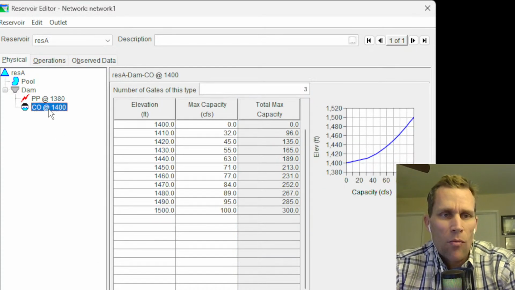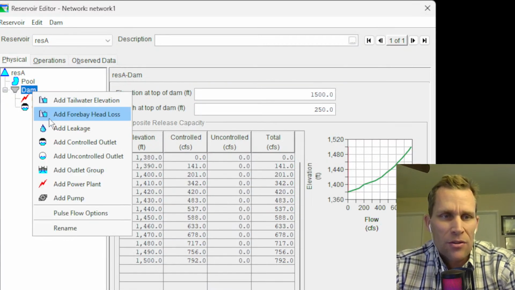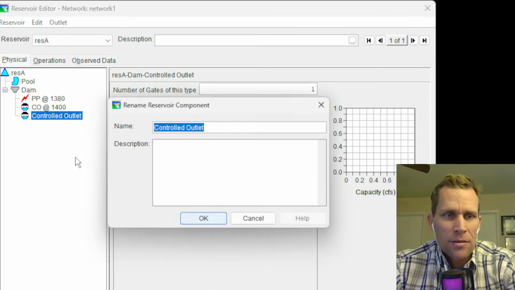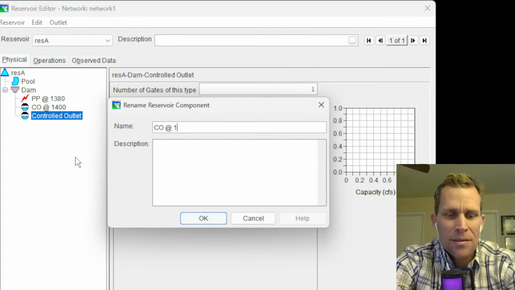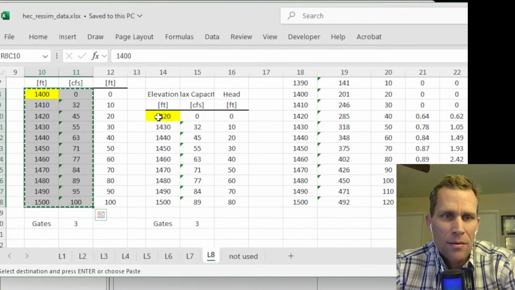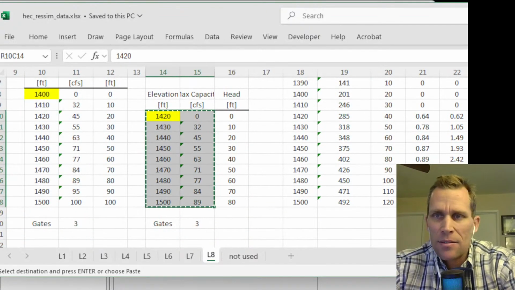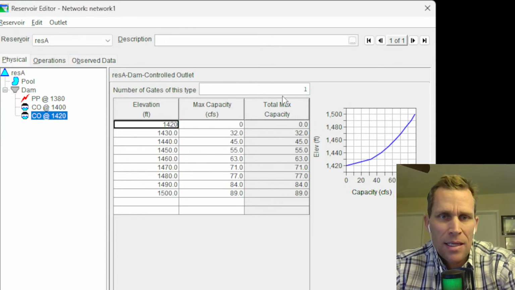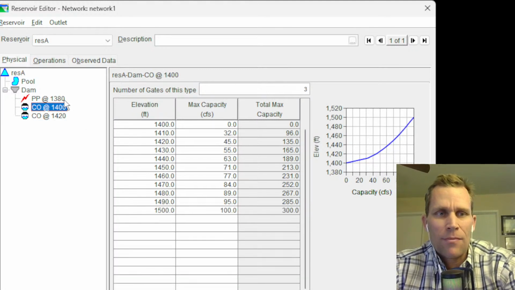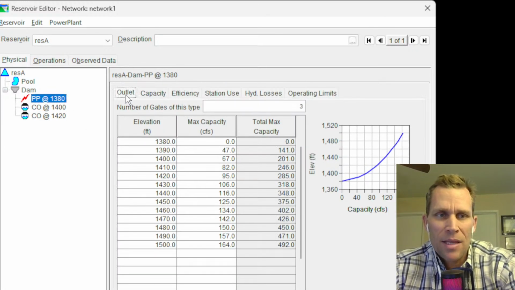That's the invert. And then one more controlled outlet at a little bit higher elevation will be at 1420. So right click, add controlled outlet, and then let's just rename it now since that's what I'm thinking about, CO at 1420. And then back to the Excel data, that's this table right here. And it's going to have 3 gates as well. So let's paste that data in, change the number of gates from 1 to 3, and boom, we're good. So apply. This interface right here we're seeing for the controlled outlets is the same thing that we see for the power plant in its first tab, outlet tab.